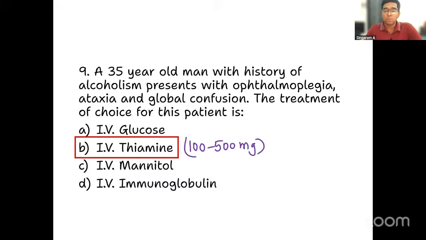Now, let me ask you one more question. Suppose this patient was also having hypoglycemia. Hypoglycemia can also explain some of the symptoms, like confusion. A patient with Wernicke's encephalopathy is also having hypoglycemia. Which one will you give first? Glucose first or thiamine first? Any idea?